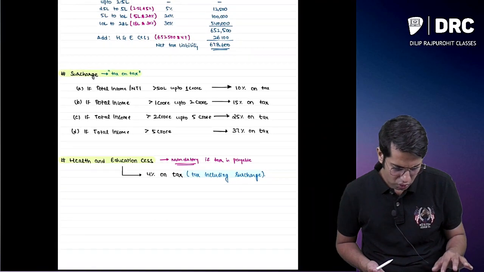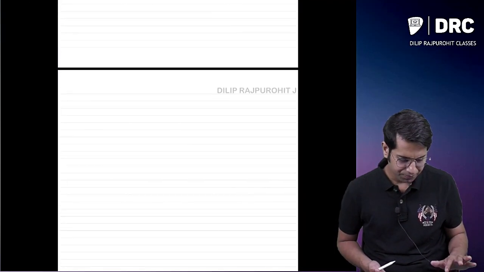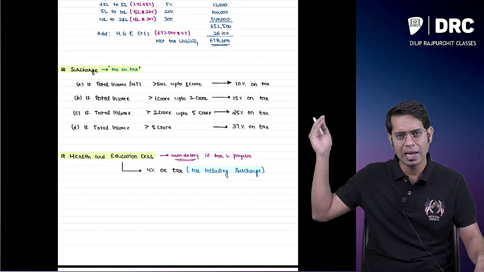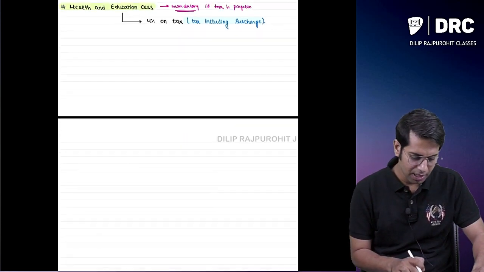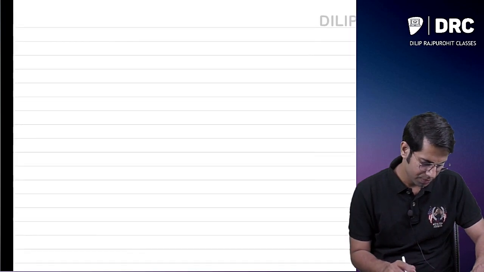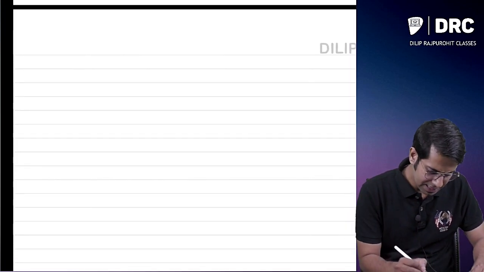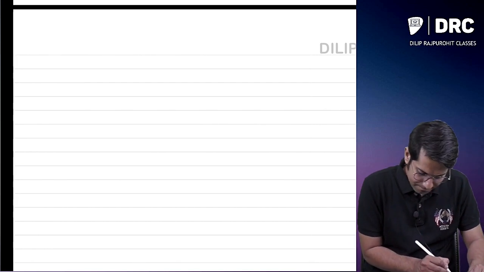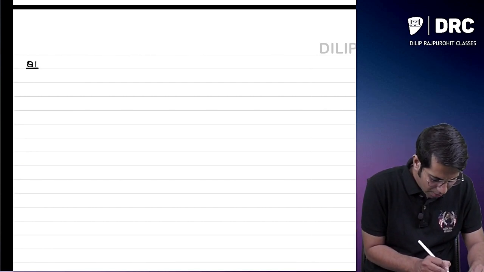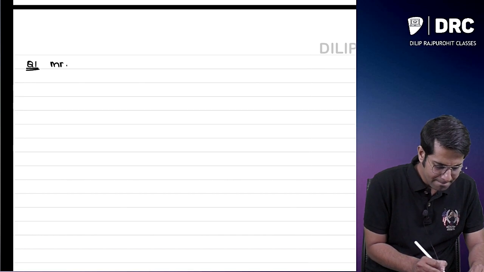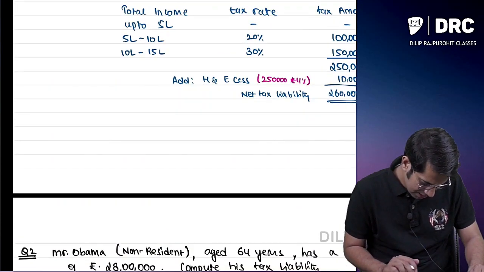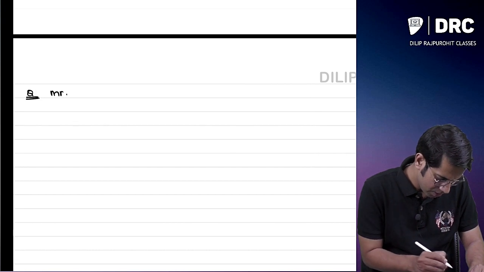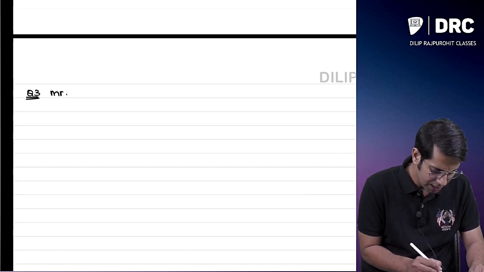So now let us do one thing. Let us compute tax of a person whose income is more than the limit where surcharge is applicable. How will I do this computation? Now let us take an example. This is example number 3, question number 3.